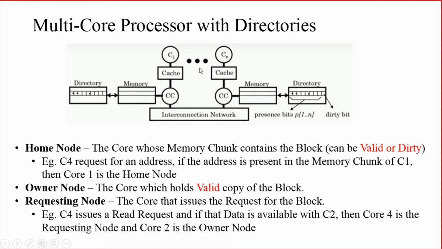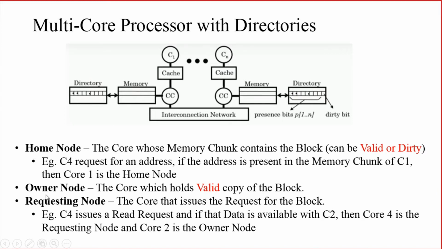Let us take core 4 is trying to access an address. But that particular address is available in the part of memory which is associated with C1. Then C1 is known as the home node.